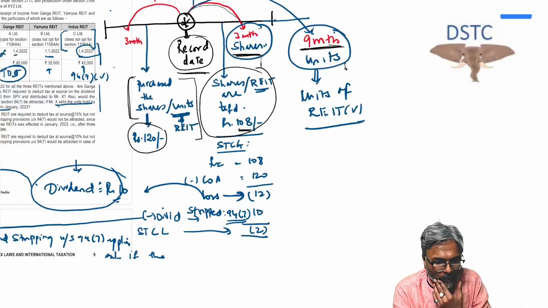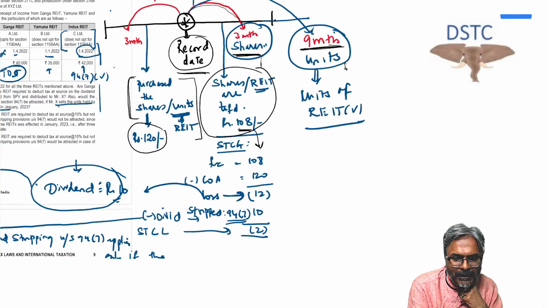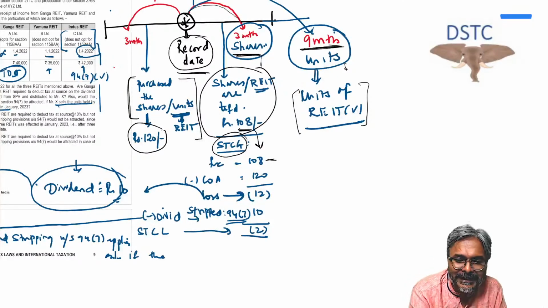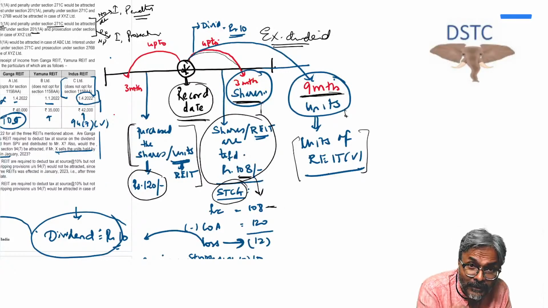Now what happens, students, in this case? If I have sold the shares within 3 months, or sold the units within 9 months, then short-term capital gains will be computed. Full value of consideration is the selling price. But please understand, this is traded as ex-dividend. This period it will be ex-dividend price, because dividend is already declared on the record date, and this was at cum-dividend price.